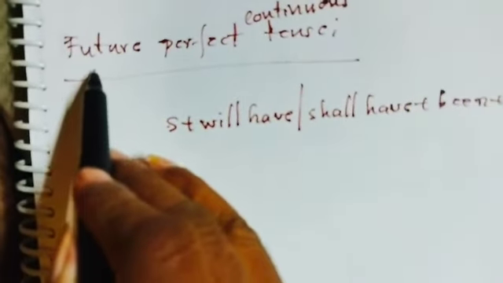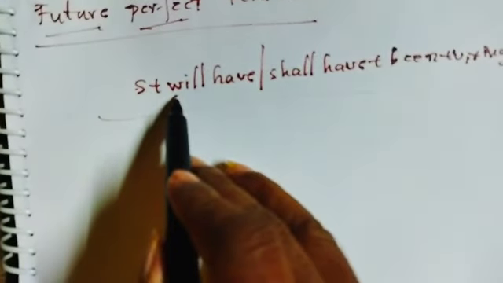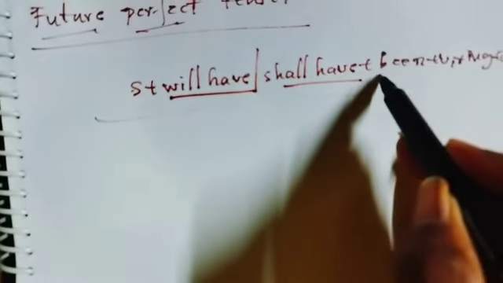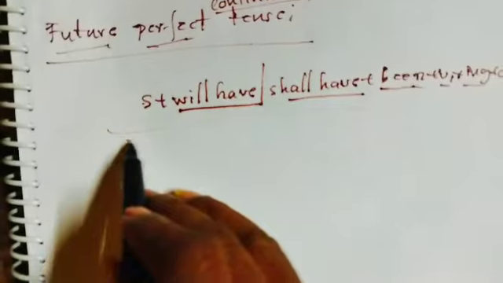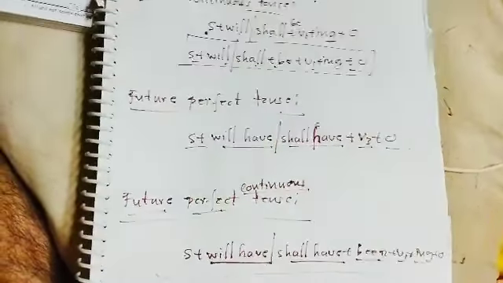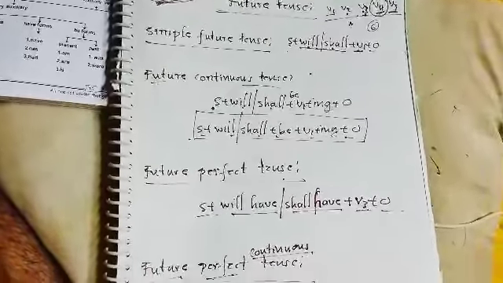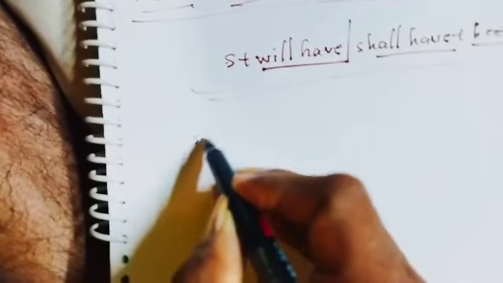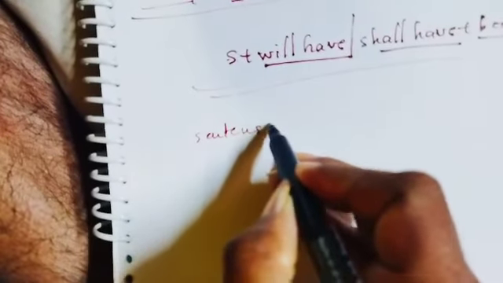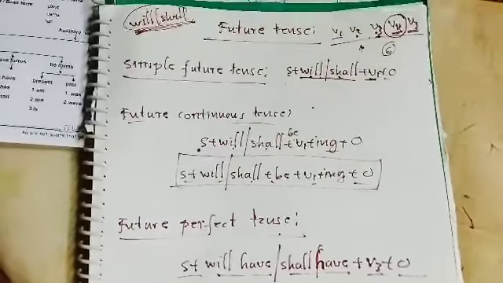Future perfect continuous tense: will have or shall have plus been plus verb 1 plus ing plus object. These are the 12 structures. With the help of these 12 structures, we can frame sentences. We discussed how to frame sentences, so it is very important.